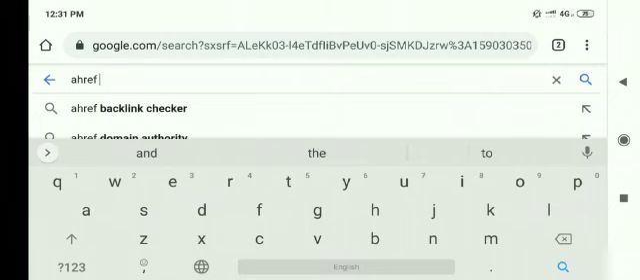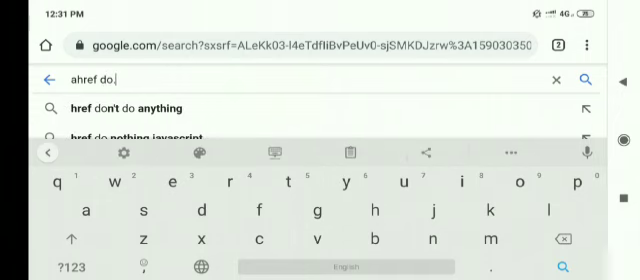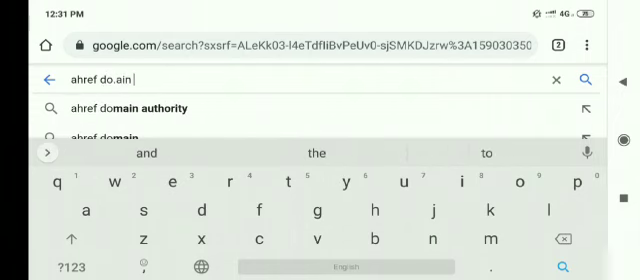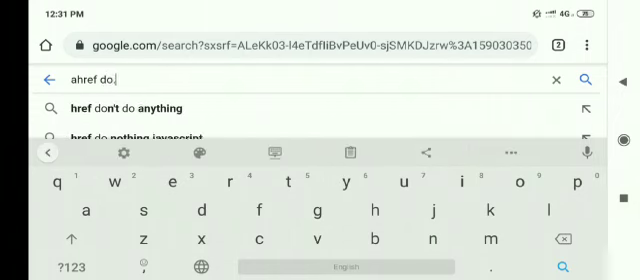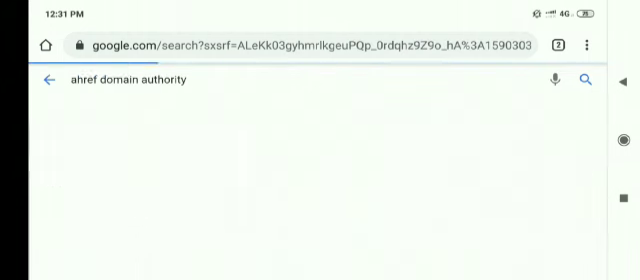Sorry, typo error. I am using it on mobile. Okay, we got it here. Sorry, Ahrefs domain authority.